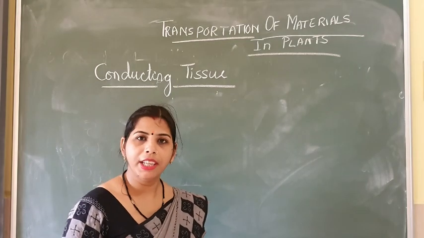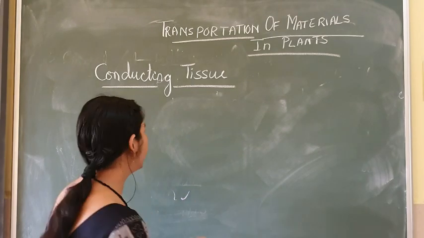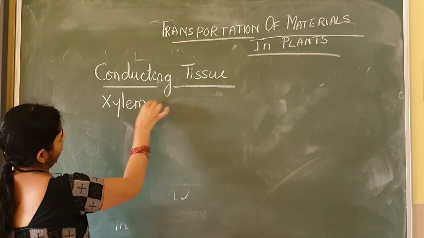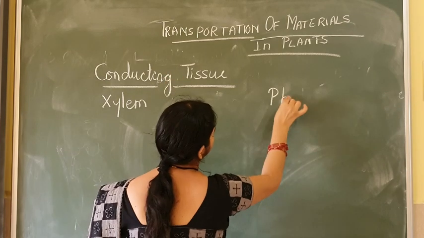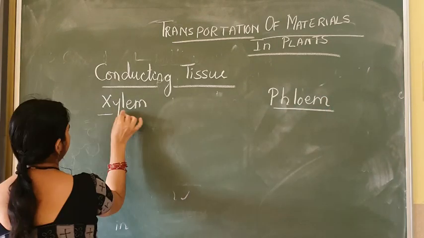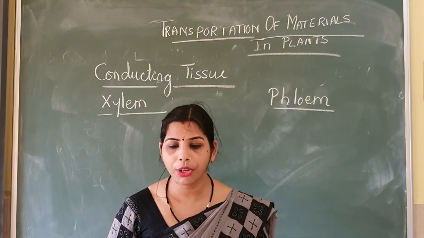You can also study it in a comparative manner so that you can easily understand. So on one side I will write xylem and on one side I will write phloem. Now, how are these tissues going to work?